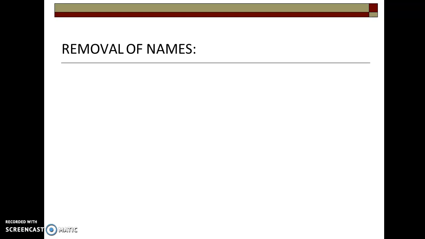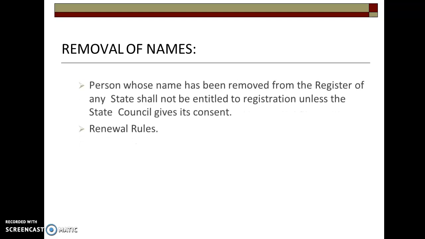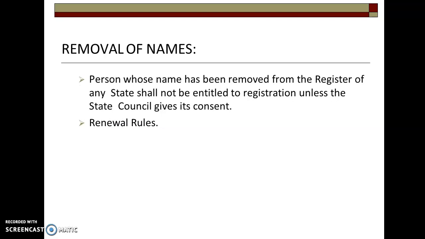Now, removal of names. In certain circumstances, the State Pharmacy Council needs to remove the name of some persons from the register. What are those conditions? A person whose name has been removed from the register of any state shall not be entitled to registration unless the state council gives its consent. Then renewal rules. After the expiry of your registration, every pharmacist again needs to pay the fee and apply for the renewal of his registration.